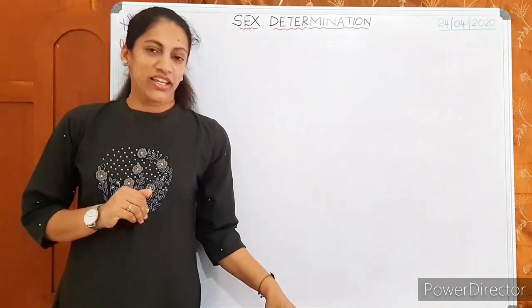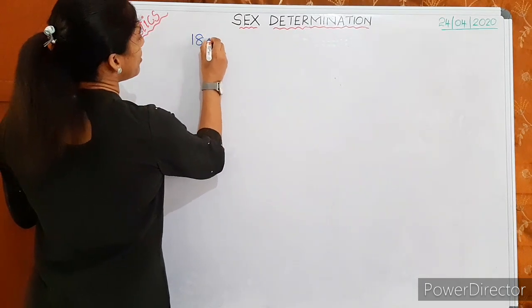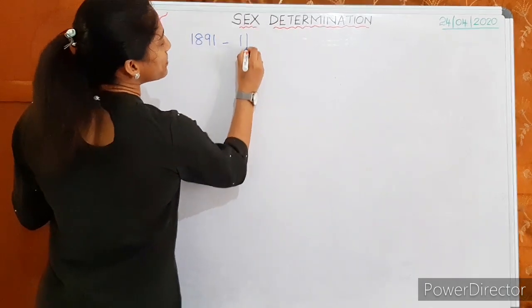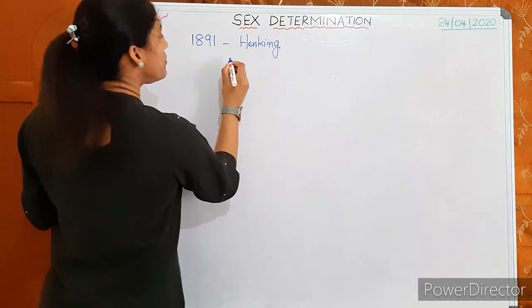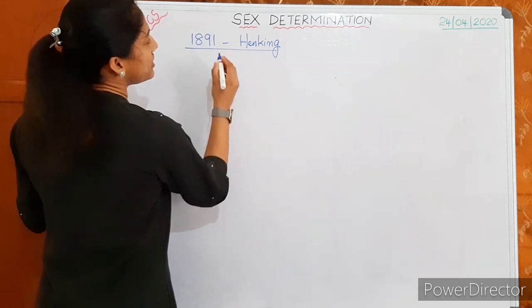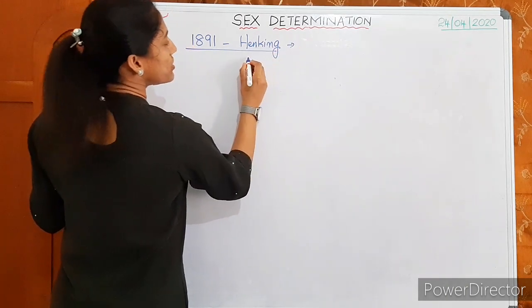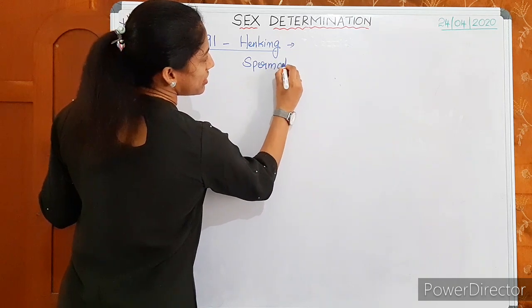It was in 1891 that Henking, while studying spermatogenesis in certain insects, observed chromosomes.